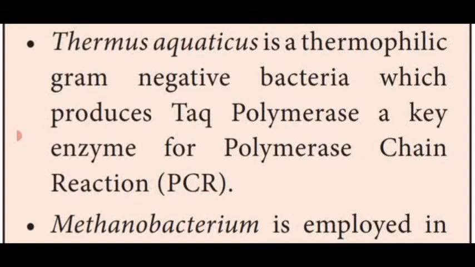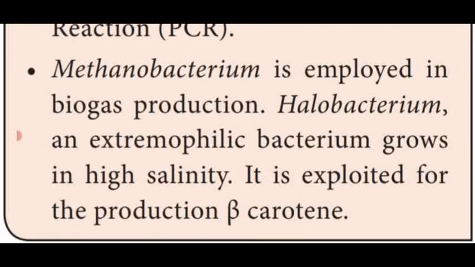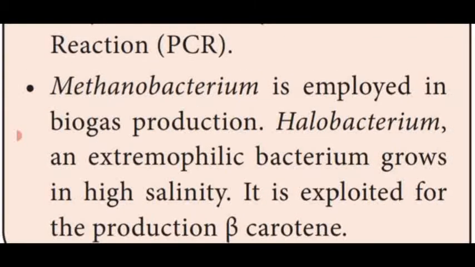Next one, Thermus aquaticus is a thermophilic bacterium. Thermophilic means temperature based. It is a gram-negative bacterium which produces Taq polymerase. A bacterium which lives in high temperature is called a thermophilic bacterium. It produces Taq polymerase, which is the key enzyme for the polymerase chain reaction. This is also an advantage.